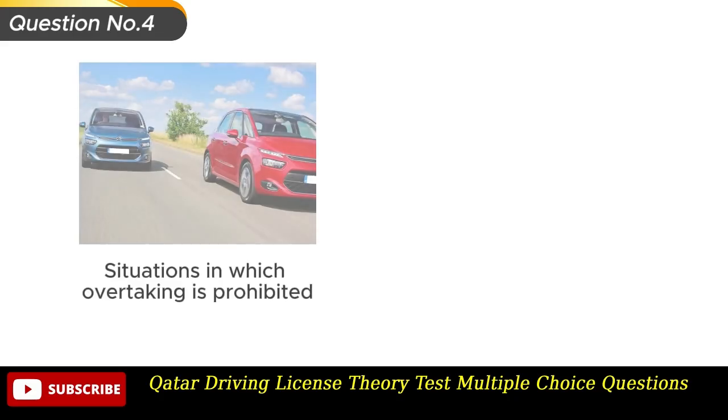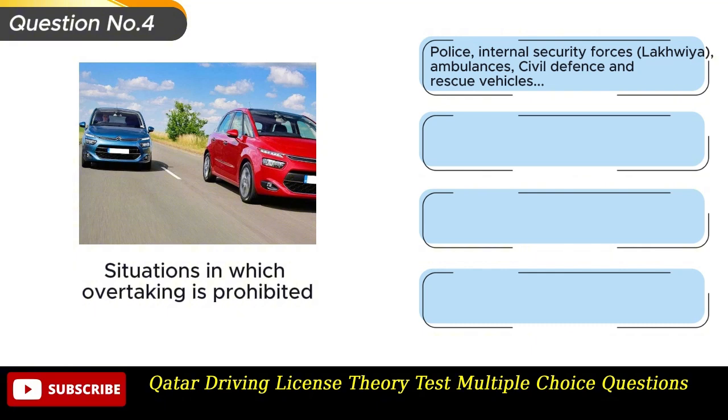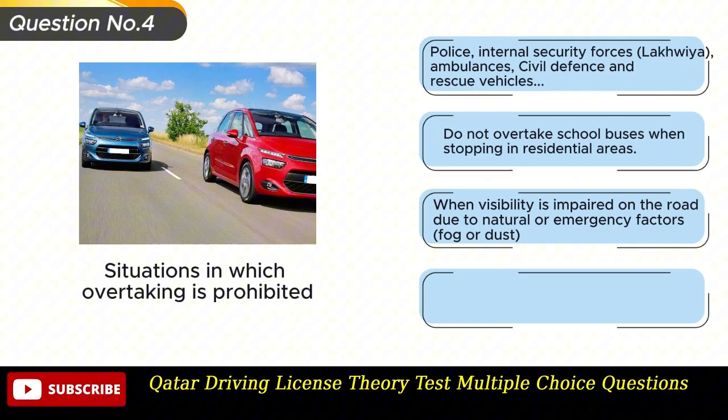Question number 4. Situations in which overtaking is prohibited. Option A. Police, internal security forces, ambulances, civil defense and rescue vehicles, when they are in an emergency and using warning and alarm devices. Option B. Do not overtake school buses when stopping in residential areas. Option C. When visibility is impaired on the road, due to natural or emergency factors, fog or dust. Option D. All of the above are correct.